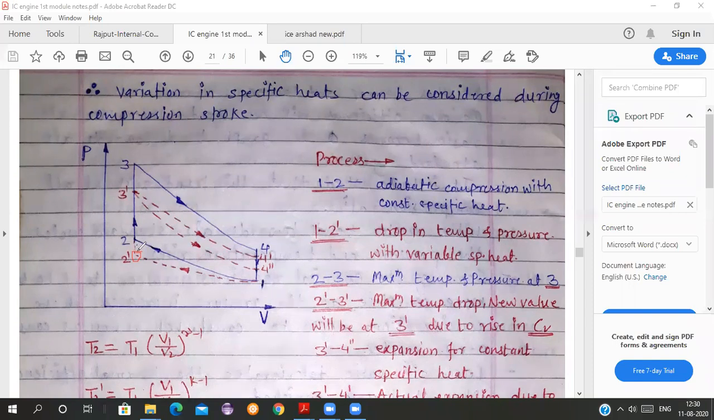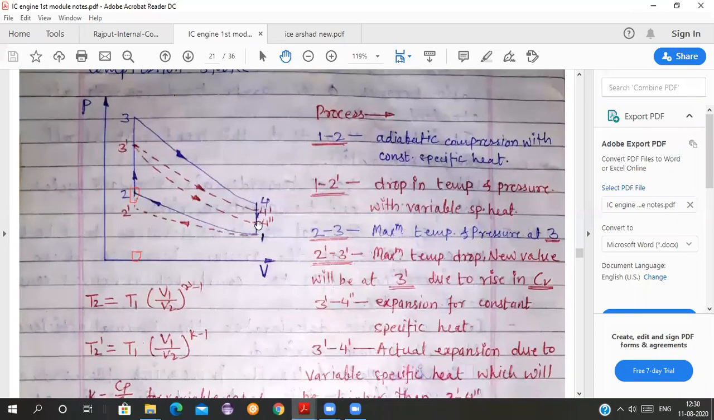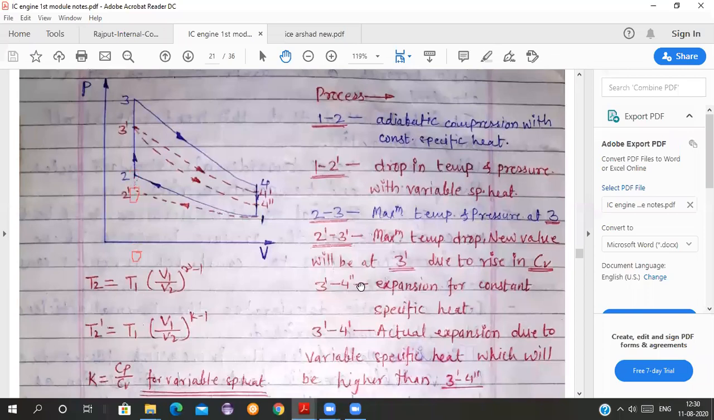Now see the maximum temperature drop. The new value will be at 3 dash. So here the maximum pressure will be reached at 3 dash. Now see 3 dash 4 double dash, the expansion for constant specific heat. See, again he has shown the things. So 3 dash 4 double dash would have been the expansion for constant specific heat, but 3 dash 4 dash is the actual expansion due to variable specific heat, which will be higher.